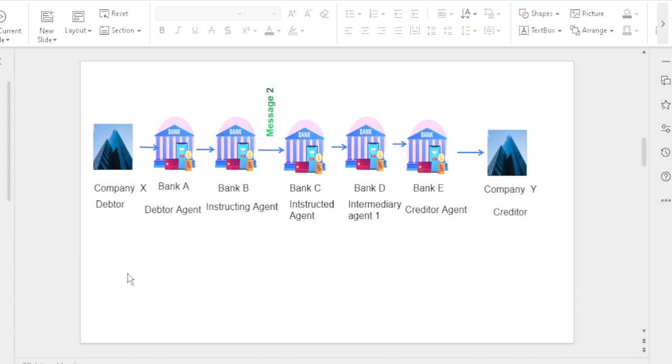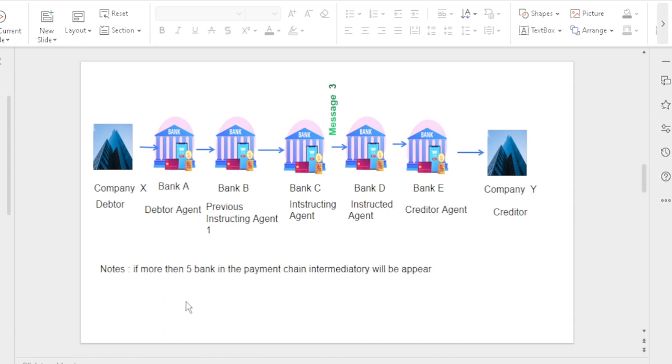Next slide, we will look at message flow 3. Same as before, in this message flow Bank C sends the payment instruction to Bank D. So Bank C is the instructing agent and Bank D is the instructed agent. Here Bank B is called the previous instructing agent, because first Bank B acted as the instructing agent and Bank C as the instructed agent in message two, but in this scenario Bank D is the instructed agent, so Bank B is called previous instructing agent 1.